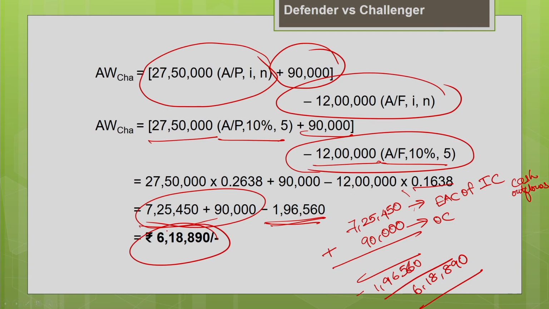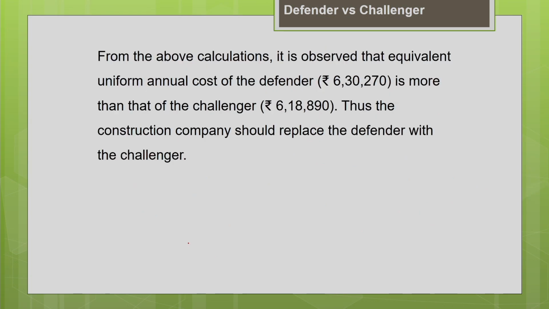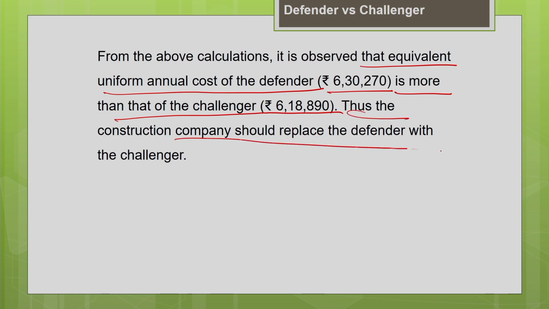So, the cost implication of holding the Challenger for 5 years, the equivalent annual cost, will be 6,18,890. Now, let us compare. From the above calculations, you can find that the equivalent uniform annual cost of the Defender is 6,30,270. Okay. So, it is more than that of the equivalent annual cost of Challenger, which is 6,18,890. Hence, it is advisable to replace your Defender with the Challenger. So, the construction company should replace the Defender with the Challenger. So, this is a decision made.